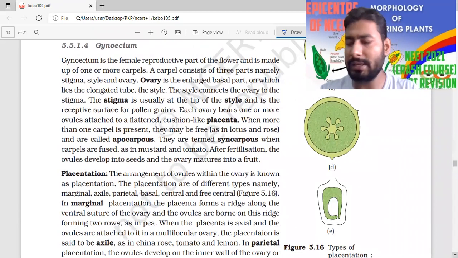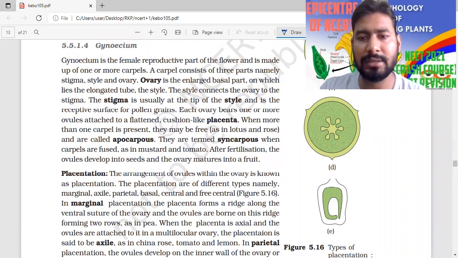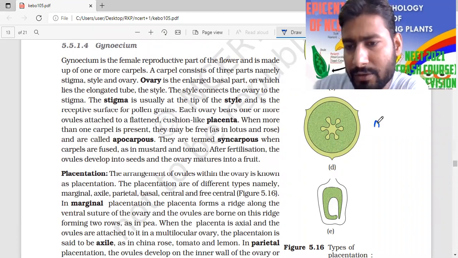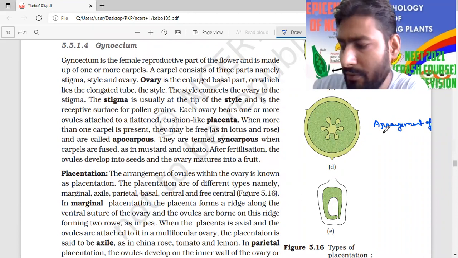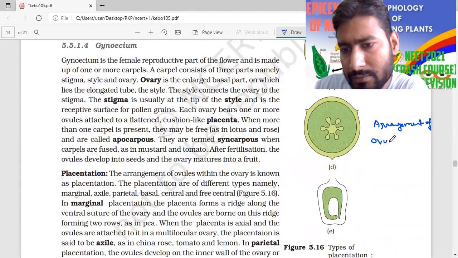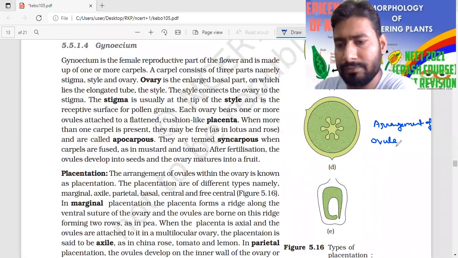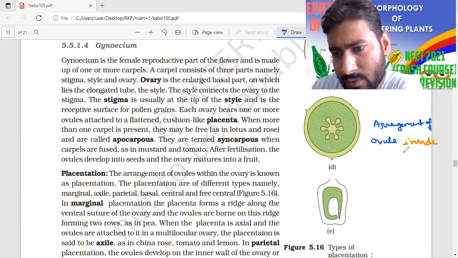So placentation is the arrangement of ovules inside the ovary.